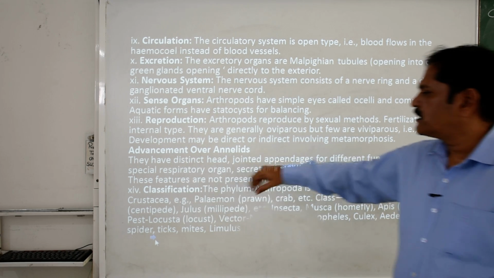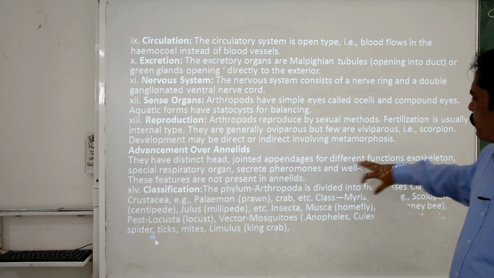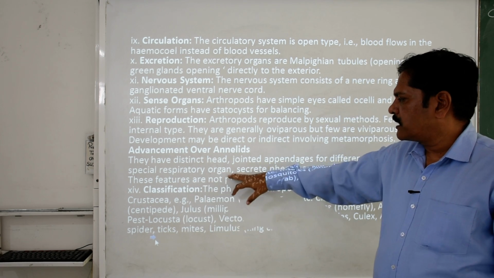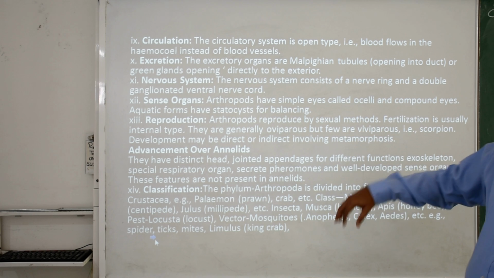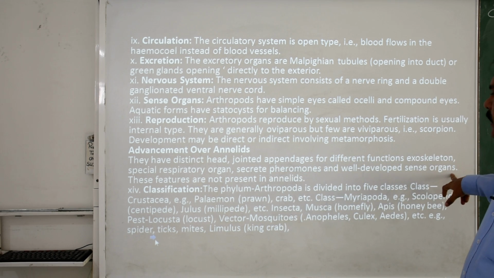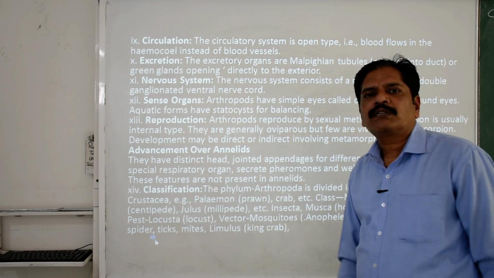They have a distinct head, jointed appendages for different functions, an exoskeleton, and special respiratory organs for all kinds of medium. They secrete pheromones and have well developed sense organs. What are pheromones?